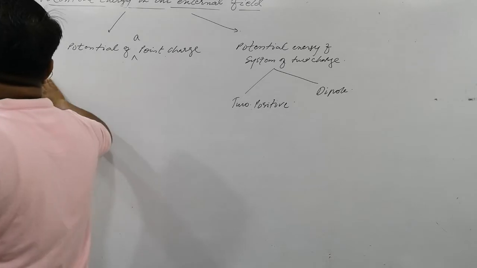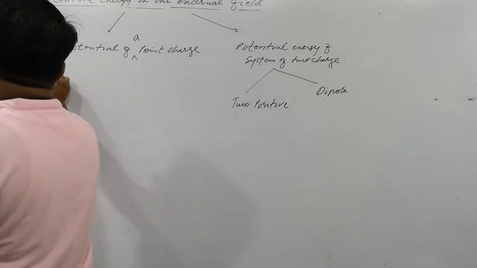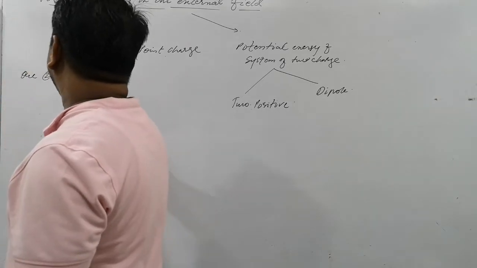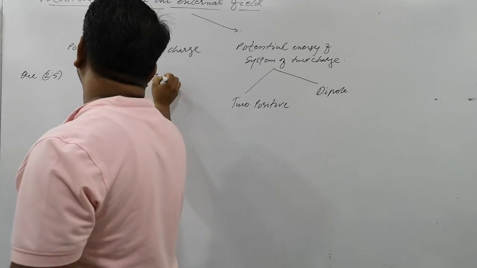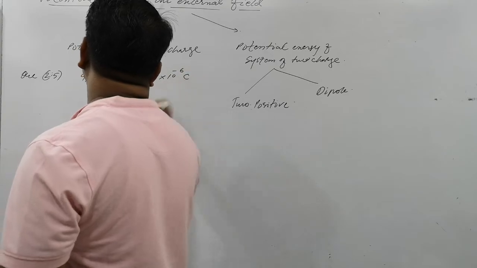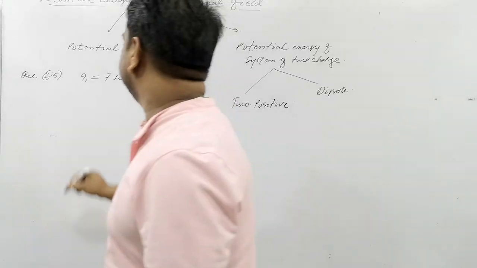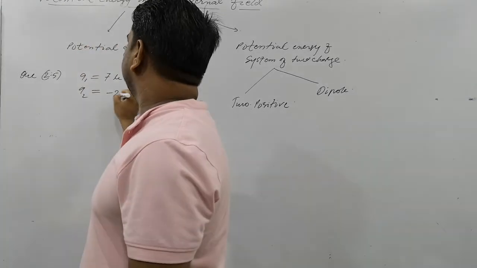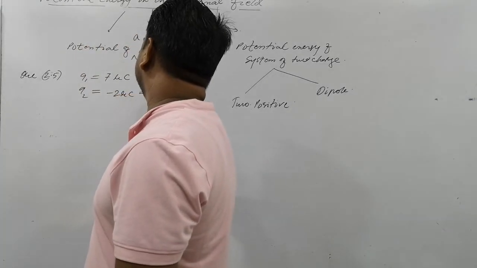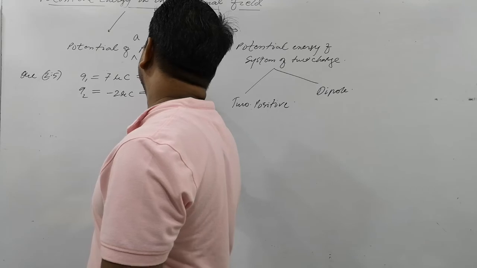Question 2.5. You must do this. The one charge is 7 microcoulomb. Microcoulomb is obviously 10 to the power minus 6 coulomb. And what is the second charge? The second charge you will see is minus 2 microcoulomb, that is minus 2 into 10 to the power minus 6.